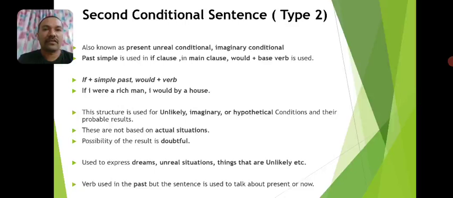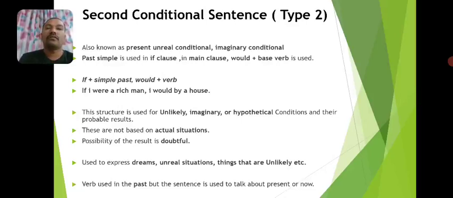The conditions specified in these sentences are not based on actual situations. That's why the result of these sentences is more doubtful here, because the conditions are not based on real life situations. And that's why this sentence structure in our conversation is primarily used to express dreams, unreal situations, and things that are unlikely in future or impossible in present time.